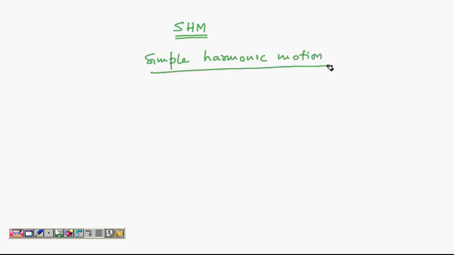Today we will start this topic called SHM. Basically, it's a very important topic from IIT JEE point of view called simple harmonic motion. Now, there are different types of motion actually.